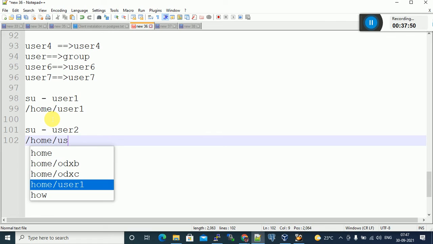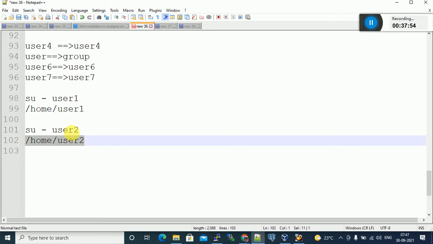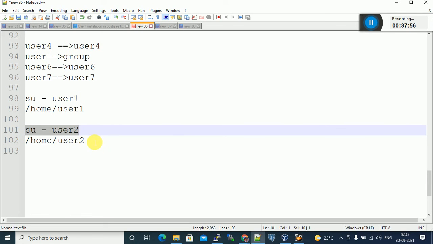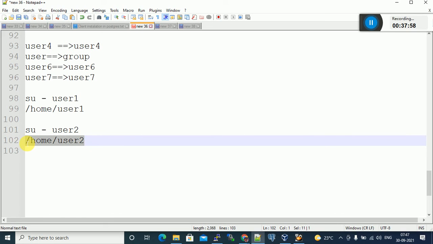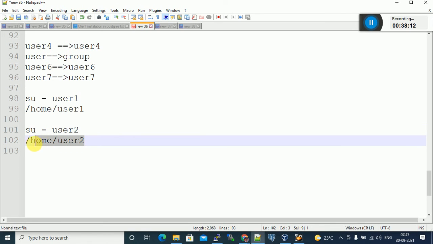/home/user2. This is the root home directory. After switching to any user, you will get that user's home directory. This is my user. What is the user home directory? /home/username. You can replace username when you switch to some other user. That's it. This location doesn't change; only the username will be changing.